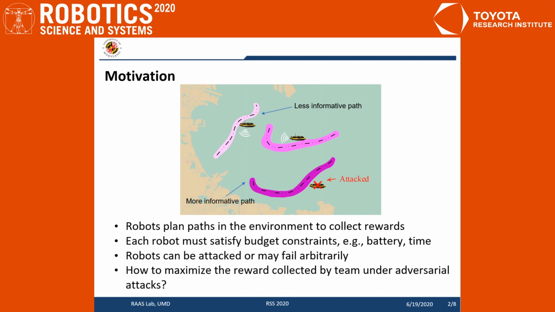In this work, we consider the scenario where robots plan paths to collect rewards, for example, the samples of the environment. Each robot needs to satisfy some budget constraints, which may relate to the battery of the robots or the requirement of the task. This is a basic setting for the team orienteering problem. In this work, we further consider the possibilities that robot can fail or be attacked. So the problem we consider is how to maximize the collected rewards by the team under some adversarial cases.